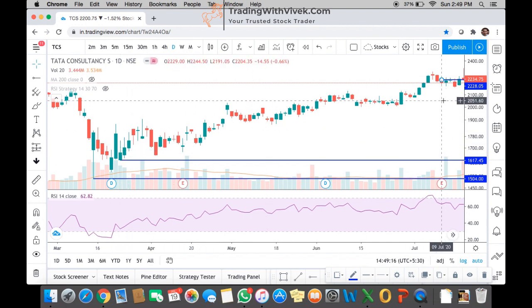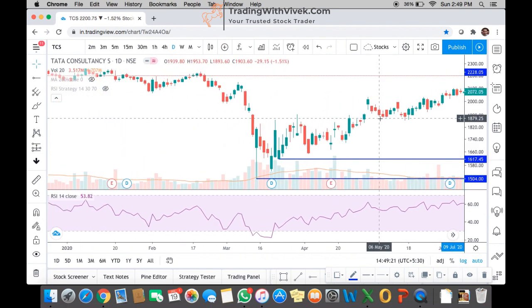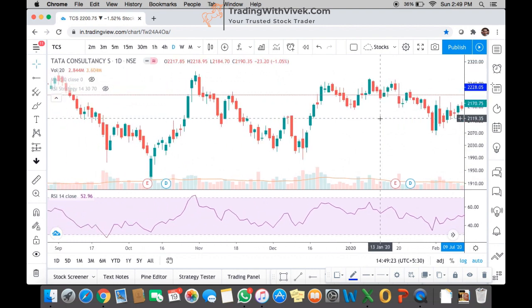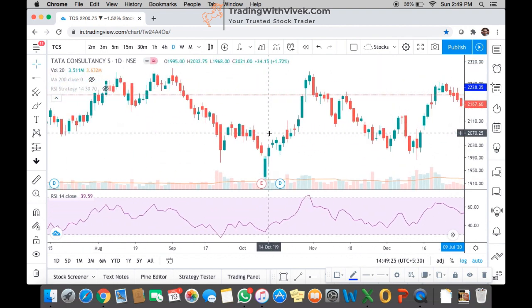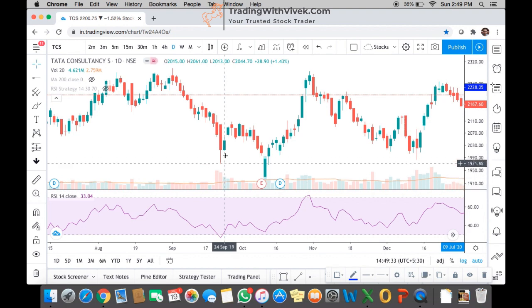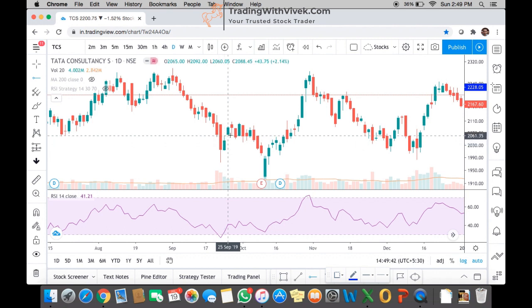So this is how we need to trade based on this. We can take another example again. If we go back here, we can see the trade again. The RSI came below 30 level, and it went up on the next day, and it closed above this. So what is the entry point? Our entry point would be this, and our entry point would be next day in the morning. So next day in the morning it opened at 2065.